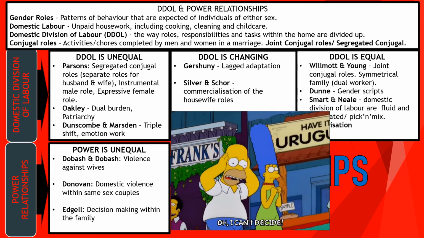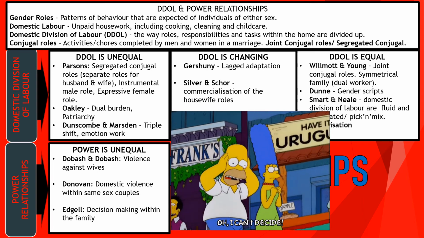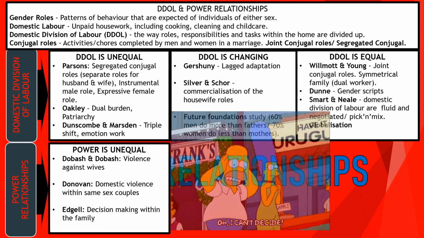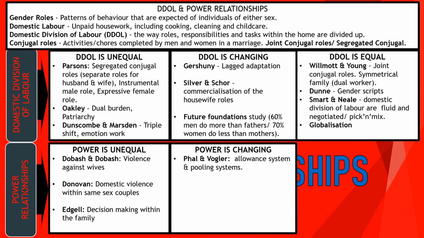And then we've got Edgell on decision making. Edgell talks about how men made the most important decisions, women made the least important decisions. Again, a lot of this came down to money. We could suggest that as society developed and progressed, women have gained more power in employment. That means more money they bring into the home, and they have more power in making decisions.